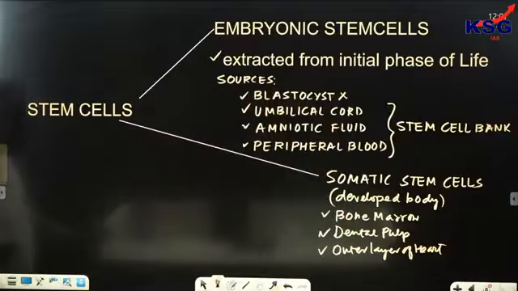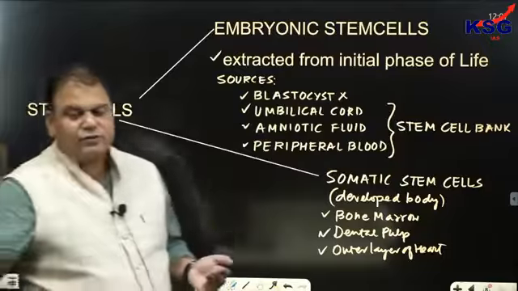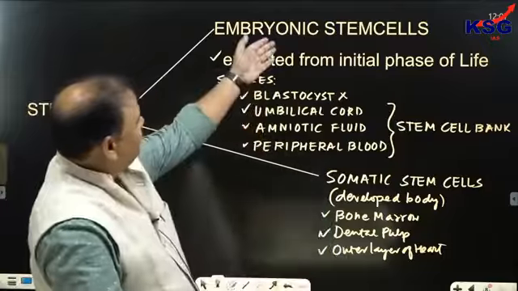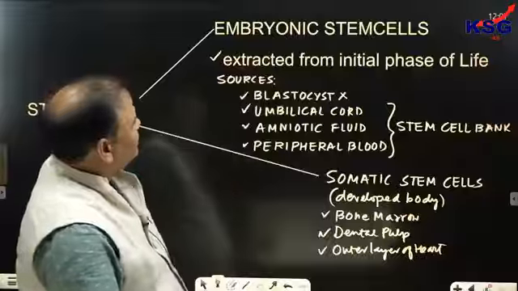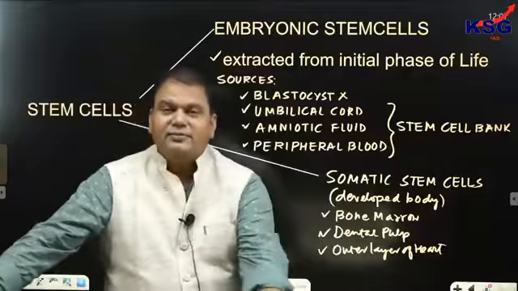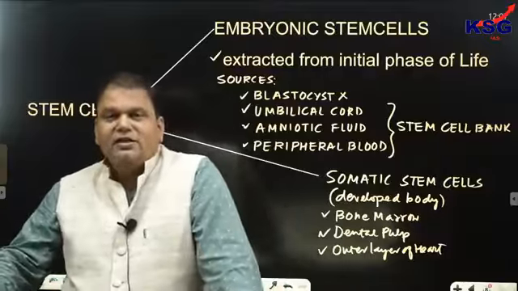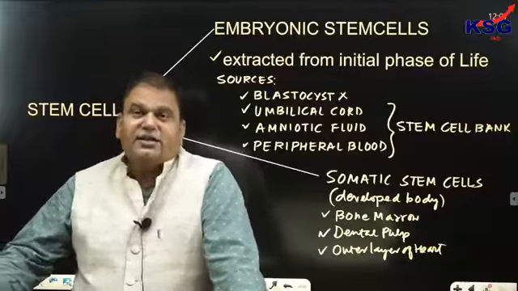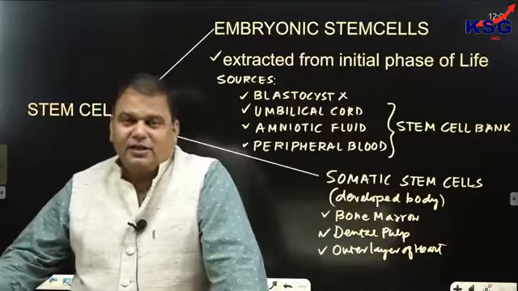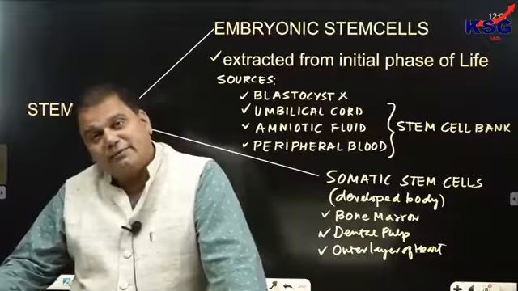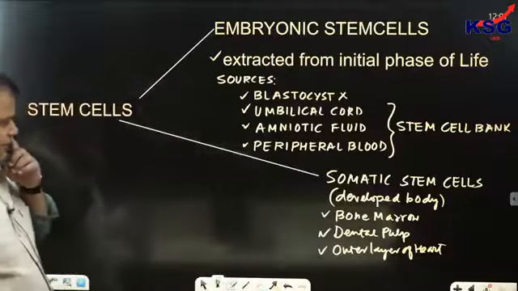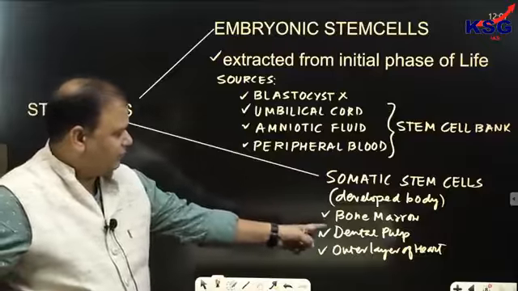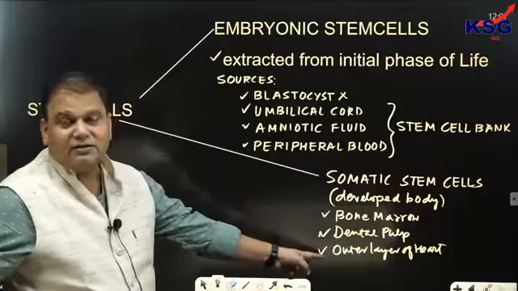But the question is, if we have somatic stem cells in the body, then why should we be responsible for extracting embryonic stem cells? Because the differentiation ability of embryonic stem cell is far more than compared with somatic. The sources include bone marrow, dental pulp, outer layer of the heart.